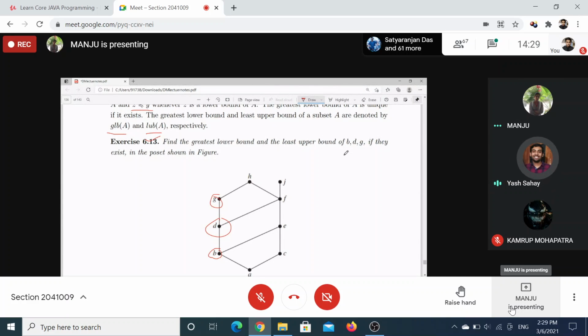Minimal and minimum is A. A is both least and minimal, yes. And maximal and greatest is H. No, there is no greatest. Only maximal: H and J. Maximal is H and J. What about greatest? No greatest, it does not exist. Now come to this A and tell me all the upper bounds and lower bounds of A.